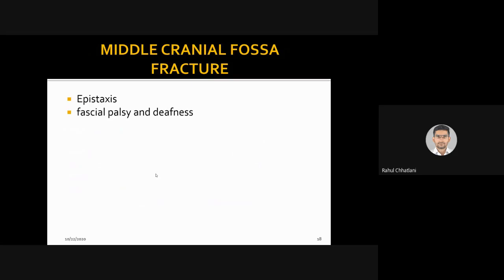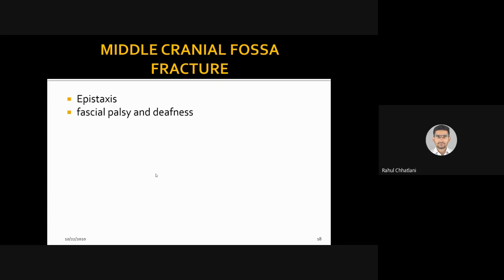Epistaxis, facial palsy and deafness are common when we talk about the middle cranial fossa. So epistaxis is similar to rhinorrhea, or you can say bleeding from the nose. It can be either spontaneous or after a long period of time. Say, for example, there is injury in the morning, but in the afternoon or evening the bleeding starts. That is termed as epistaxis. And facial palsy and deafness are also common, because the middle cranial fossa is mainly associated with the parietal and temporal lobes.